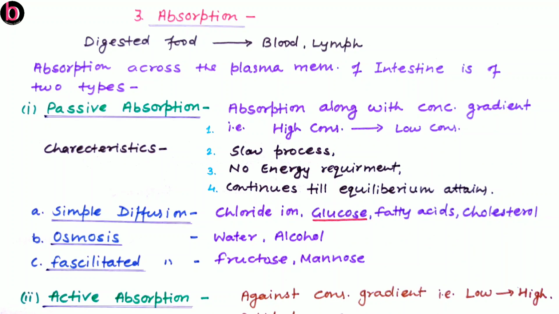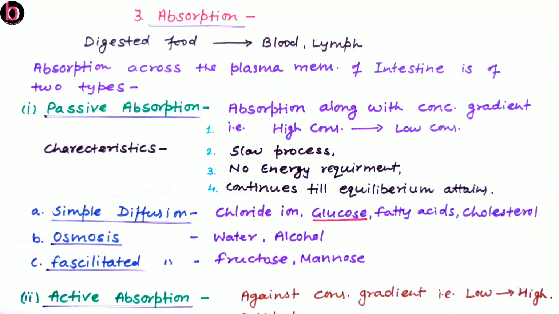And what are further characteristics of passive absorption? As movement occurs from high to low, this is a slow process. There is no energy requirement in terms of ATP, and the process will continue till equilibrium is achieved.